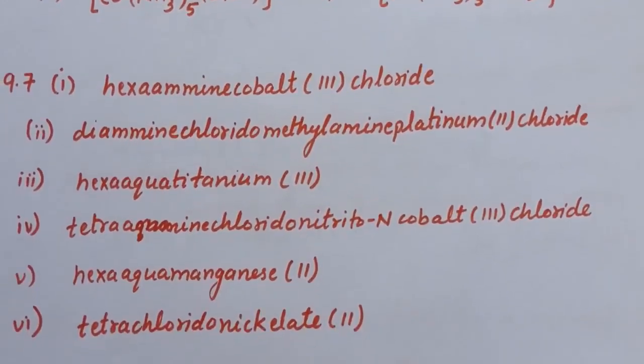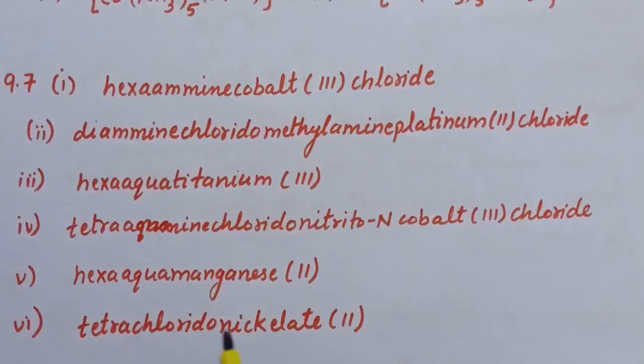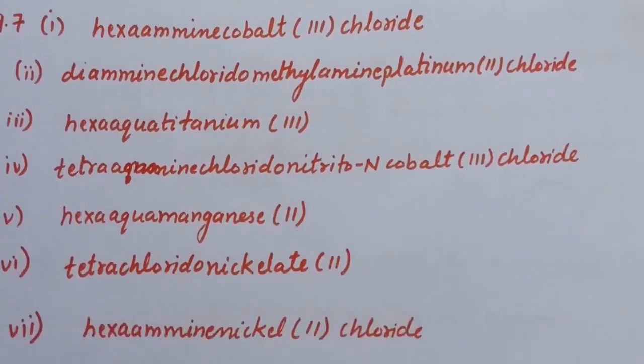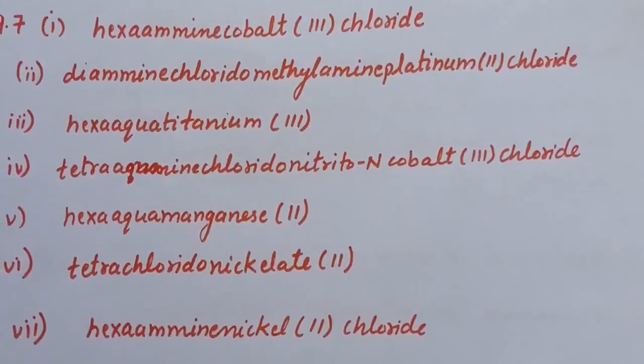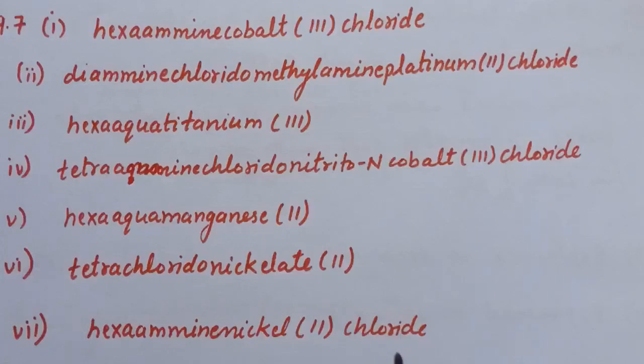Now after that sixth part is NiCl4 2-. So the IUPAC nomenclature for this compound is tetrachloridonickelate, because here anionic entity is given, and whenever anionic entity is given we will add suffix ate at the last of the central metal atom. So the name is tetrachloridonickelate and the oxidation number of nickel is 2. After that seventh is, the name for seventh is hexaamine nickel. After that we will write down the oxidation number of nickel. So in seventh part it is 2. After that we will write down the counter ion, that is chloride.